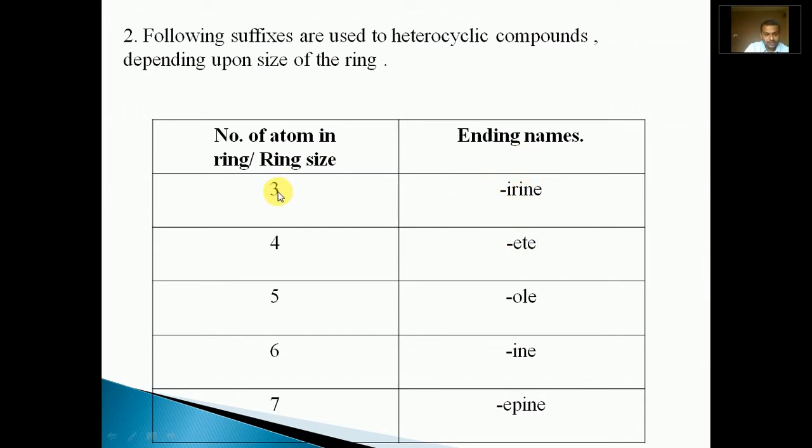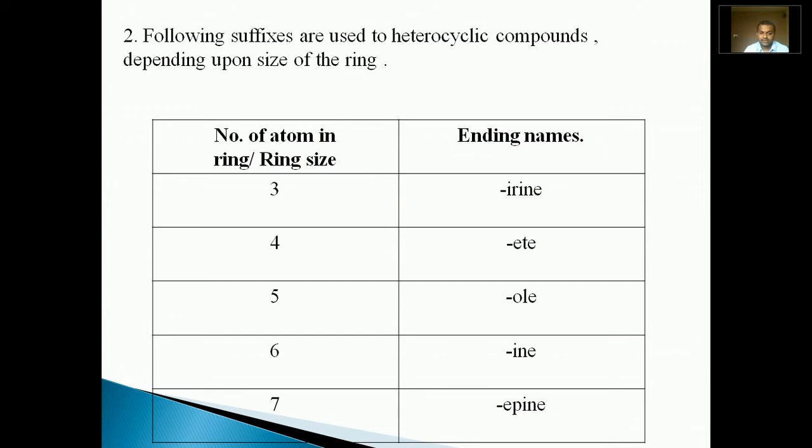If the heterocyclic compound contains only 3 members, then the suffix used is irine. For the 4-membered heterocyclic compounds, the suffix should be ete. For 5-membered, the suffix should be ole. For a 6-membered heterocyclic compound, the suffix used is ine. For 7-membered, the suffix should be epine. Hence, this is the second rule, a simple rule for how to use the suffix depending upon the size of the ring.